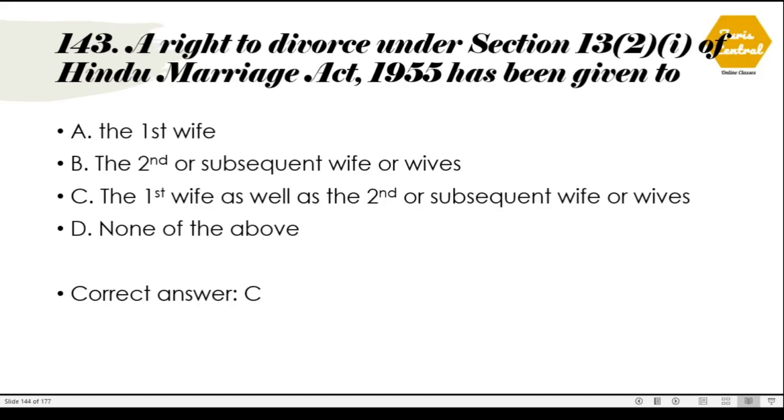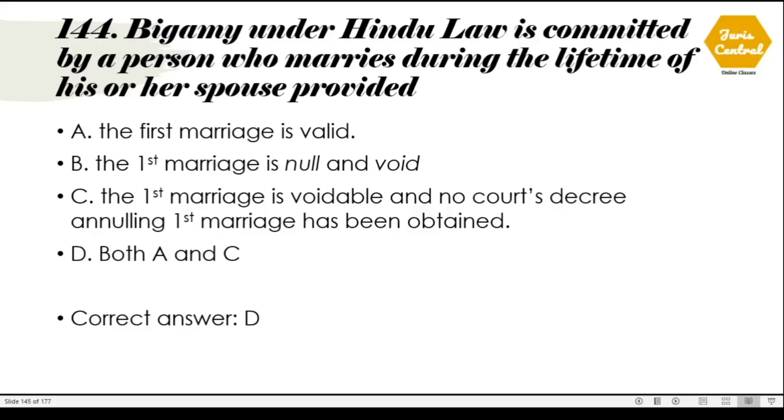143. A right to divorce under section 13 clause 2 clause I of Hindu Marriage Act 1955 has been given to. So this right has been given to the first wife as well as the second wife or subsequent wife or wives, and this is given under option number C. 144.